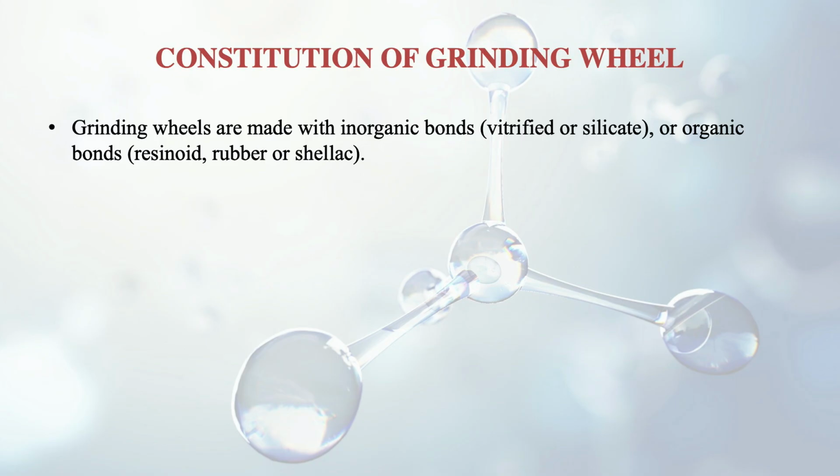And what are the materials actually? A little bit of an idea I gave you earlier. Now, what is the constitution of a grinding wheel in detail? Grinding wheels are made with inorganic bonds, which are vitrified or silicate, or organic bonds, which are of the types resinoid, rubber or shellac. So both types of bonds can be there, inorganic or organic.